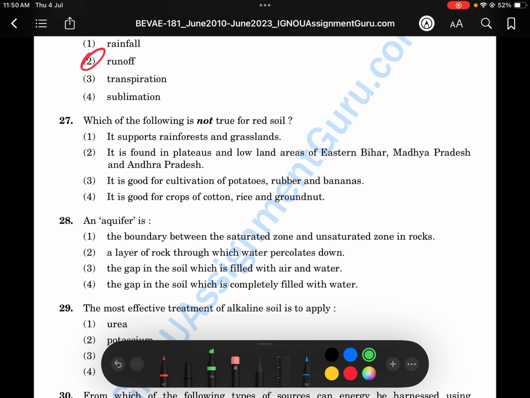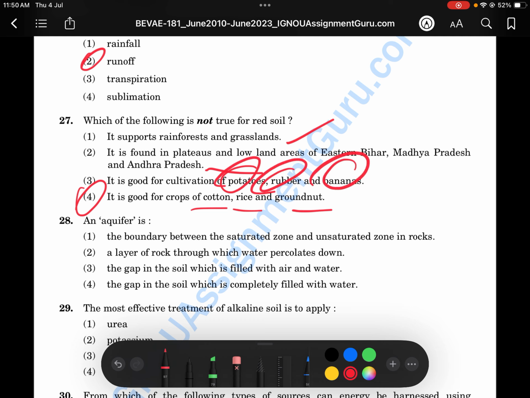True or false? Which of the following is not true? This is about red soil. Which is not true? That is this one. It is good for crops of cotton, rice, and groundnut. No, it's not good for that. It supports the rainforest and grassland. It's found in Andhra Pradesh. It's used in cultivation of potatoes, rubber, and bananas, not cotton, rice, and groundnuts. This is an important question. Keep it in your mind. And aquifer is